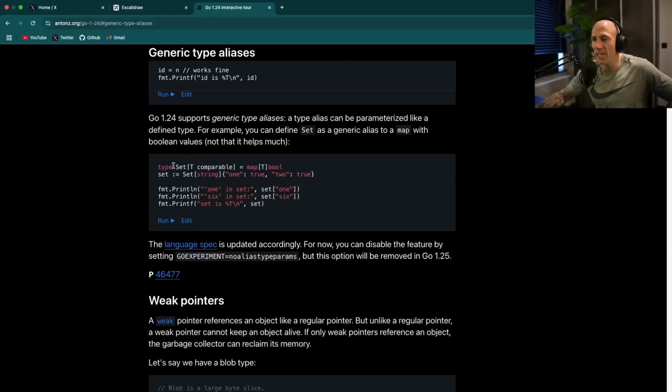Then we have something here which is support for generic type aliases. I think this is kind of okay. It's syntactic sugar. It makes your life a little bit easier. Maybe it's a little bit cleaner. Why not? People coming from another language want to make things a little bit more clear. Why not? But here, not that it helps much. They say it themselves. But it's nice. Sometimes I do this myself, that I make type M, which is a map, so I don't need to do a map string interface. So I just make a simple alias. And this makes it even better because right now you can make generic type aliases. I like it. Why not?